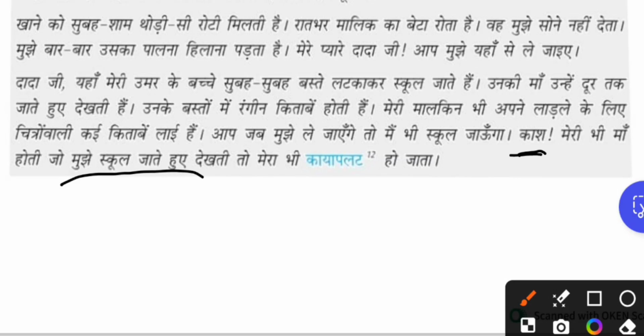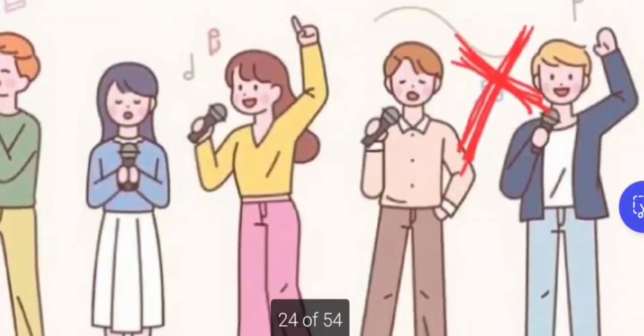So if I have a mother, because he doesn't have a mother and father, right? So he's giving the details to his grandfather. So if my mother is alive, she too will be watching me going to school. And my life would have changed. The Kaya Palat is the great change that would have happened in his life. So with a lot of difficulties, with a lot of sadness, this boy is writing the letter to his grandfather. What are the tortures he is facing and what are the things he is seeing the kids of his age doing, and he is giving the desire to his grandfather so that he can also live a normal kid's life if he takes him from this place.